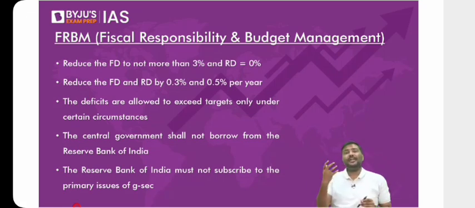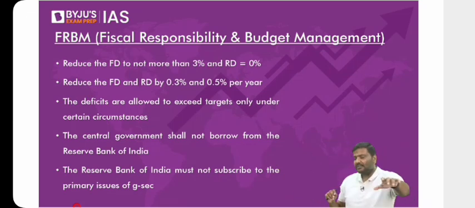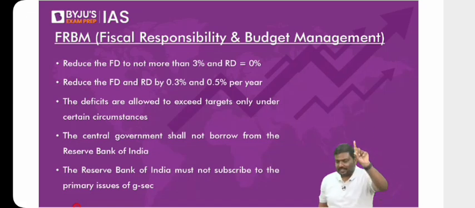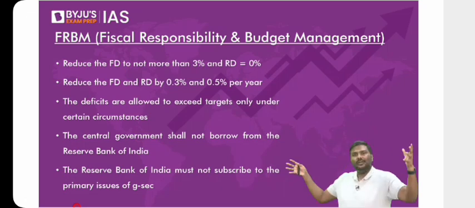I'll give you one more example. There is a product called Public Provident Fund, PPF, a long-term investment fund. Generally people will invest in the PPF for 15 years. It's not a short-term fund. Imagine you invested in the PPF. Whose liability is it to repay the funds? It is the central government, the union government. That's the reason I'm saying I've simplified the picture. Liabilities of the government are much, much more. I'm just giving a small representation here.